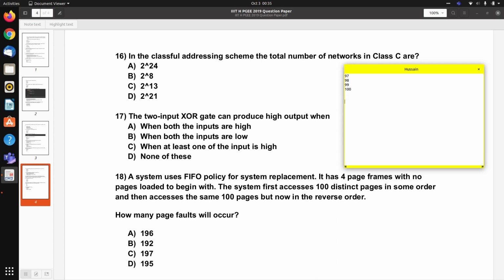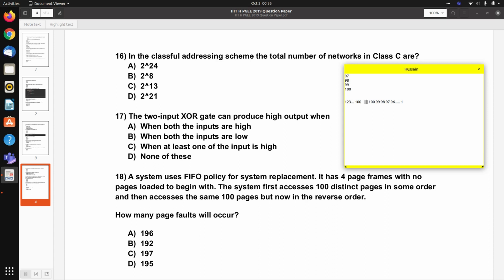So our sequence of loading is like this: 1, 2, 3 all the way up to 100, and then 100, 99, 98, 97, 96 all the way down to 1. So now we have finished up until this part.